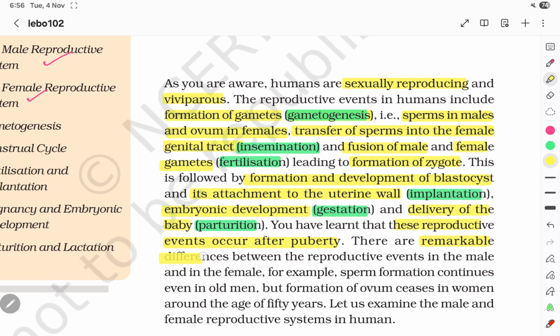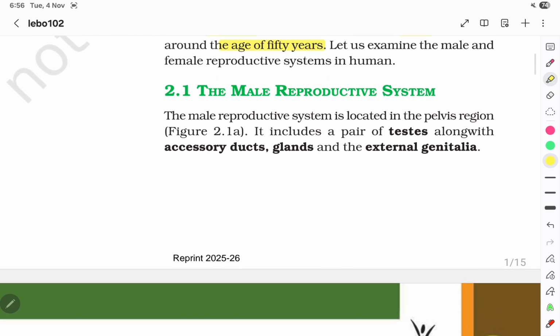There are remarkable differences between the reproductive events in the males and in the females. For example, sperm formation continues even in old men, but formation of the ovum ceases in women around the age of 50 years. The male reproductive system is located in the pelvic region.